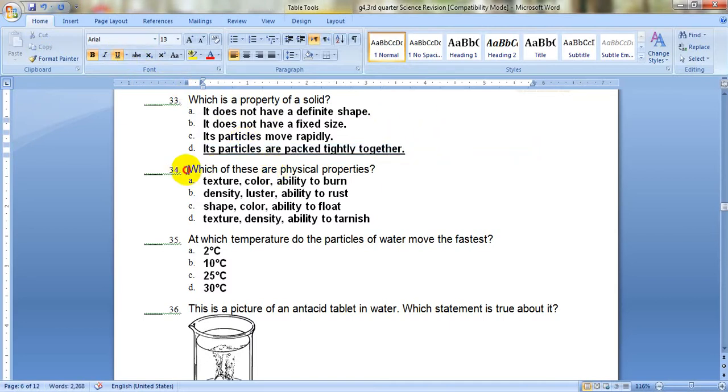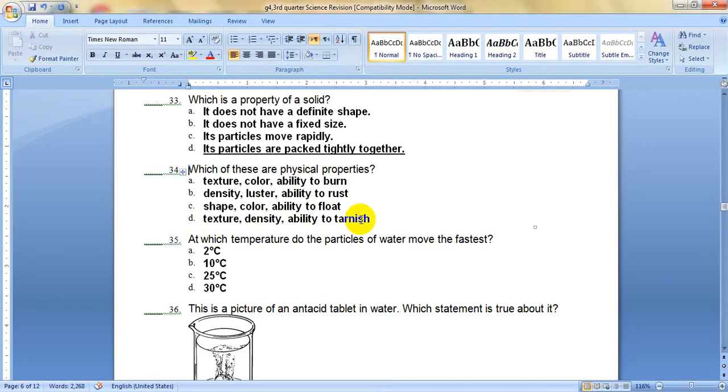The next question: which of these are physical properties? What are physical properties? They are the properties that we can observe or measure. So, which of the following can be observed or measured? Texture, color, ability to burn, density, luster, ability to rust, shape, color, ability to float, texture, density, ability to tarnish.